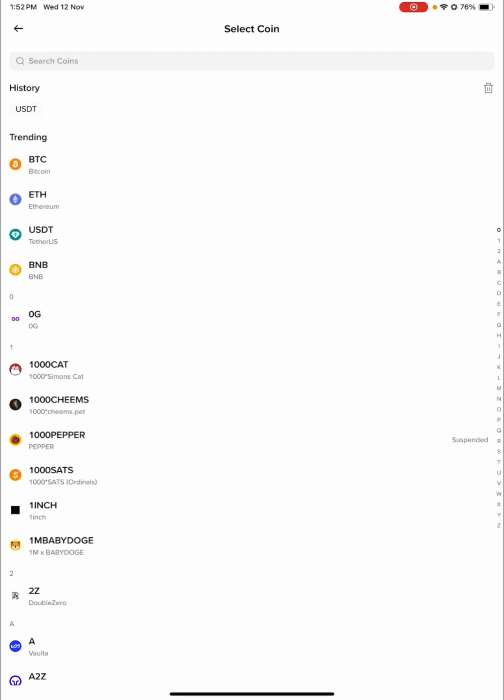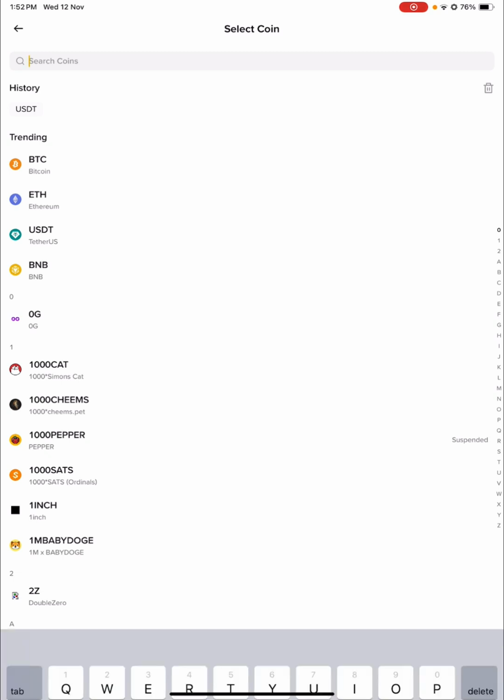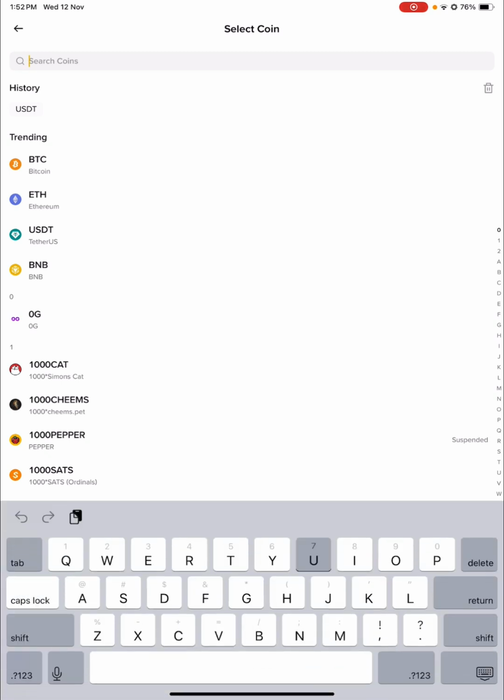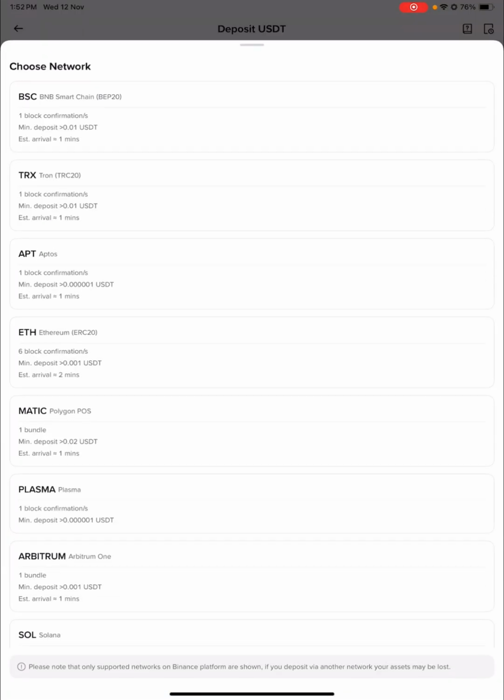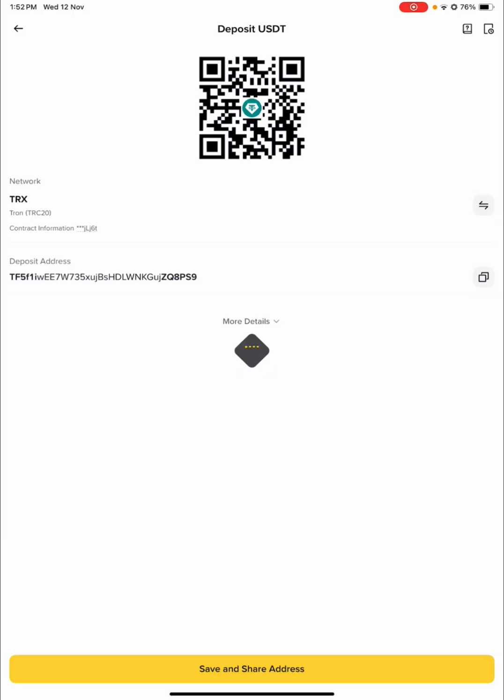There's a bunch of coins over here, so we have to go on a search bar. We have to look for USDT, which is over here. When you tap on USDT, it will bring choose network. We're looking for TRC20, which is the second one. I will tap on TRC20, and after that it will bring deposit wallet, deposit USDT. Below the QR code there's network and there's deposit address.